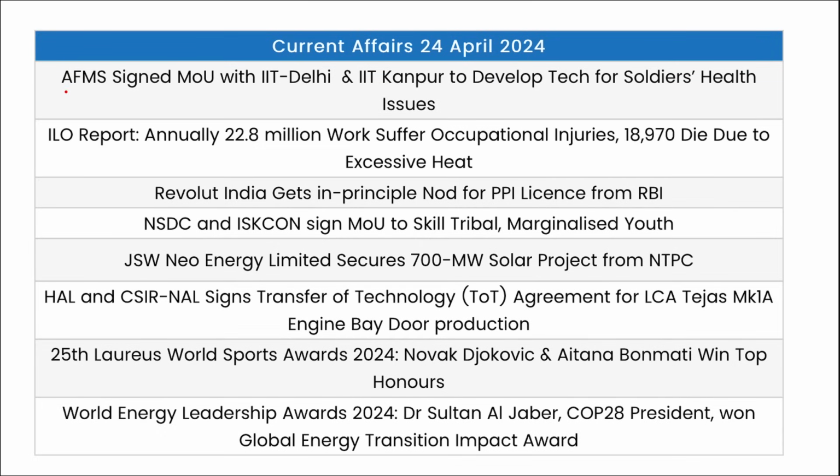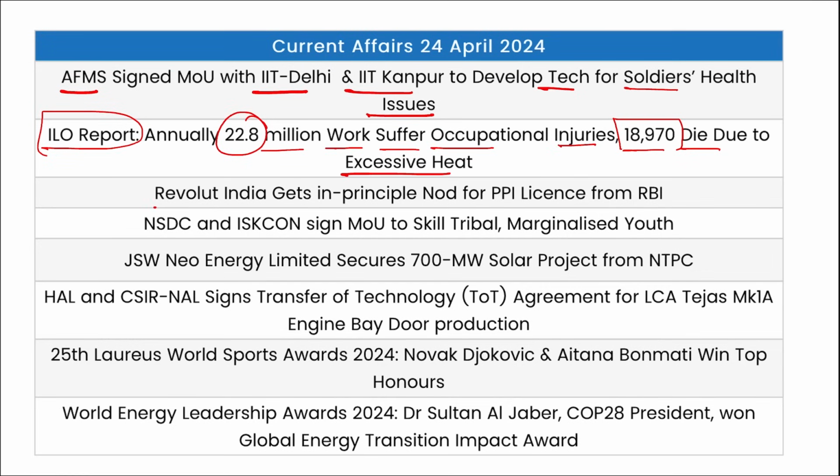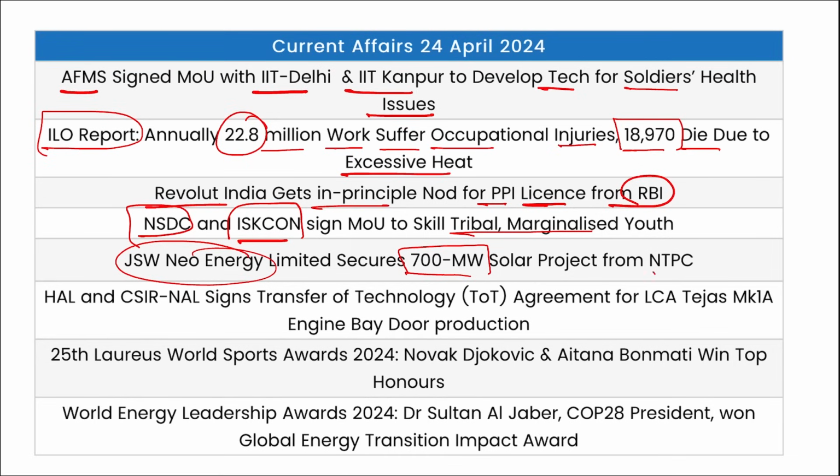Now let's move to one-liner revision. AFMS signed an MOU with IIT Delhi and IIT Kanpur to deploy tech for soldiers' health issues. An ILO report was released: annually 22.8 million workers suffer occupational injuries and 18,970 died due to excessive heat. Revolt India gets in-principle approval for PPI license from RBI. NSDC and ISKCON signed an MOU to skill tribal and marginalized youth. JSW New Energy Limited secures 700 megawatt of solar project from NTPC. HAL and CSIR NAL signed a transfer of technology agreement for LCA Tejas Mark 1 engine bay door production.